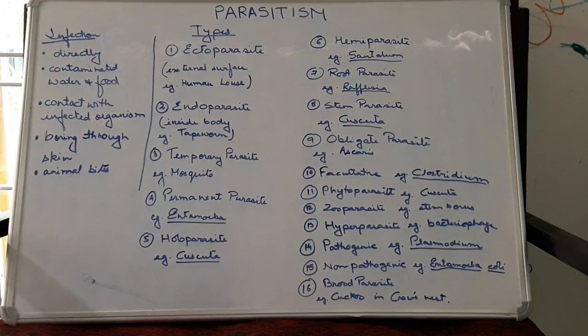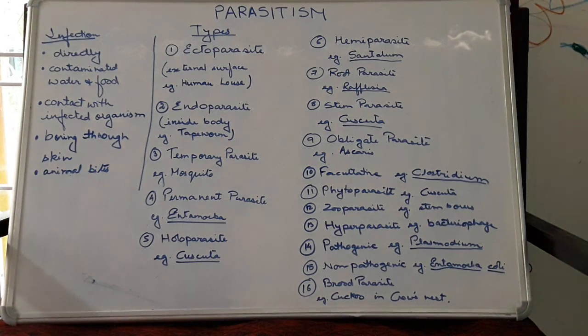Then it possesses some adhesive organs like suckers and hooks, for example the leech. Everyone has seen a leech and how it attacks. It has adhesive organs, the suckers, which stick to the skin. Sometimes some body organs are lost, like the wings in the case of bed bugs. That is an adaptation mode. Some unnecessary organs are eliminated.